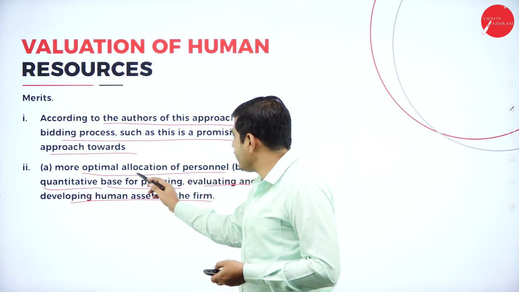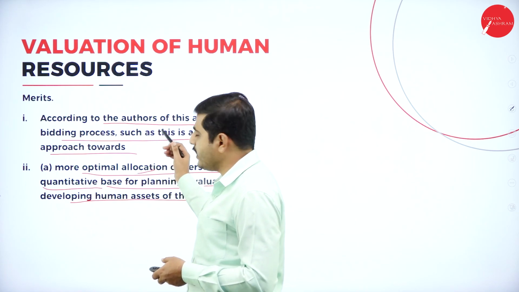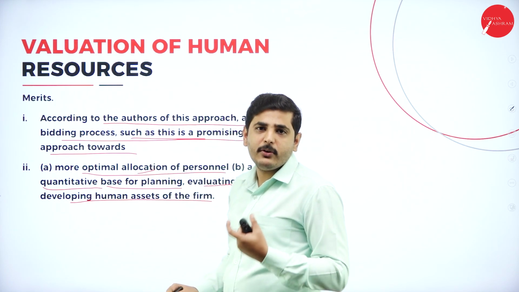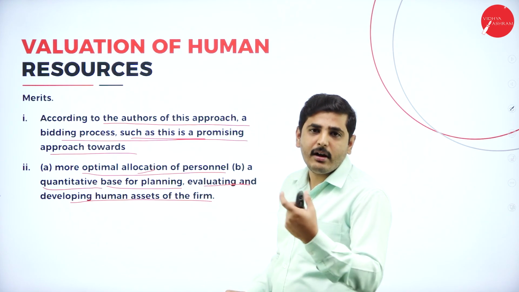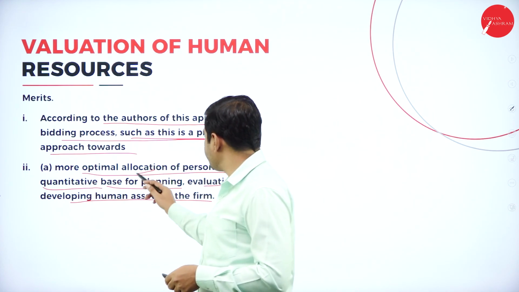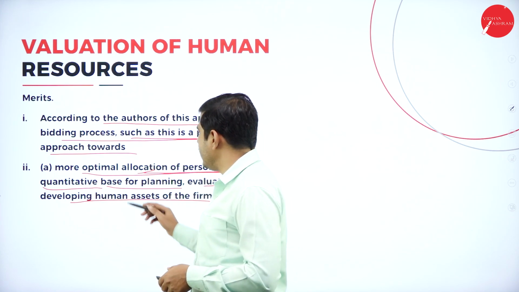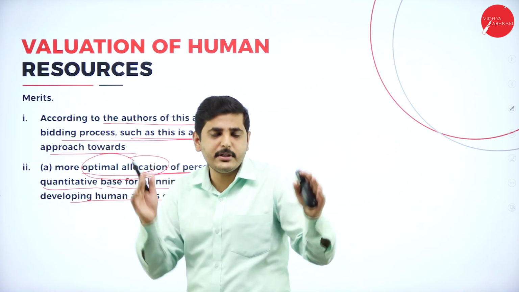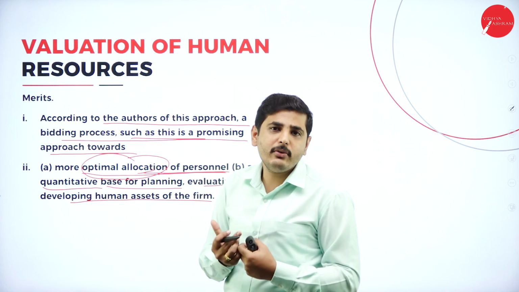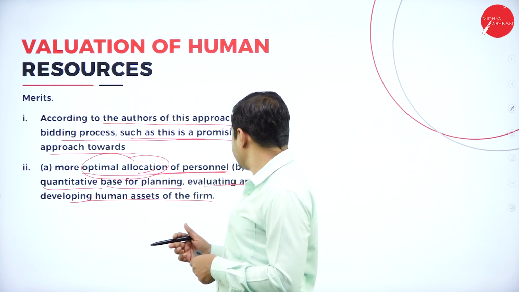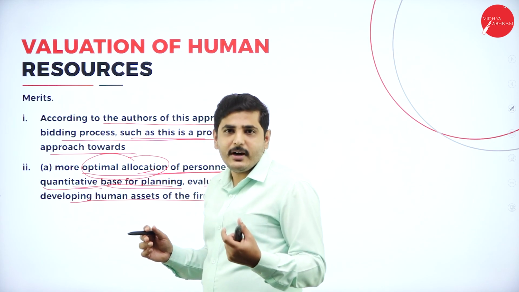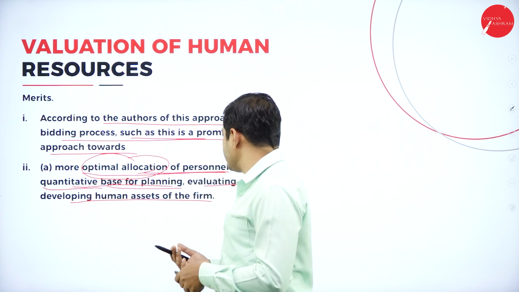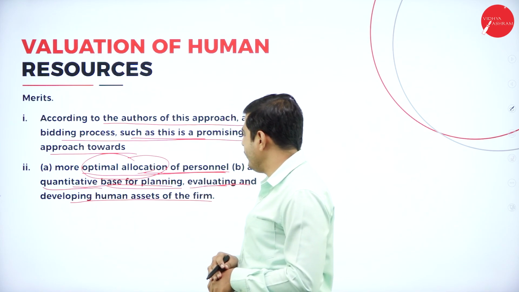That's why this opportunity cost is very important, and the bidding process will help us bring more resource people to the company. We can use them for alternative usage. Next one, more optimal allocation of personnel. This gives more options, meaning we can make them work in many departments. The same person can work in many departments. We will get more options when selecting the person. Next one, quantitative base. Quantitative means one person can do many jobs. So we get quantitative workers for evaluating and developing the human assets.